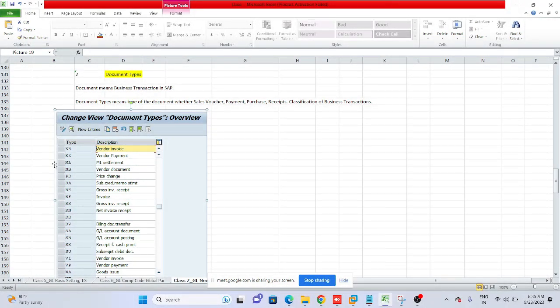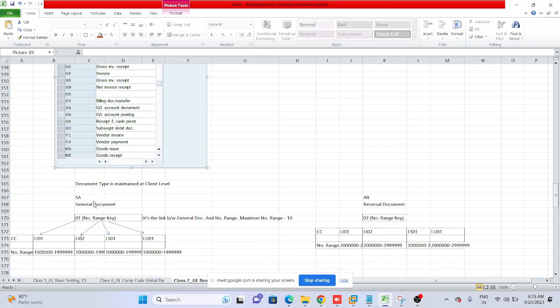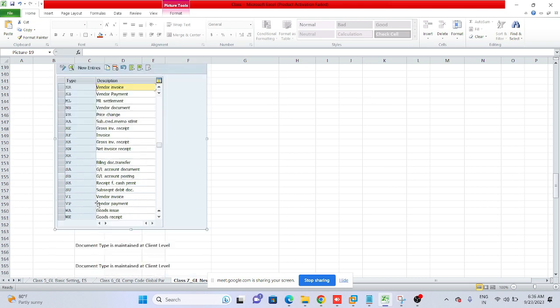Like you can see, for vendor invoice, document type KR is given. Once you see document type KR, you can understand this is a vendor invoice. When you see document type KZ, you can see this document is related to vendor payment. We are aware of this already, okay, then I will not take much time.